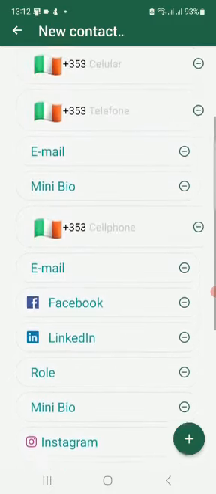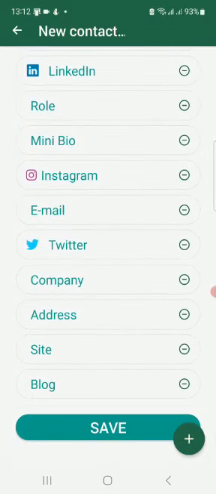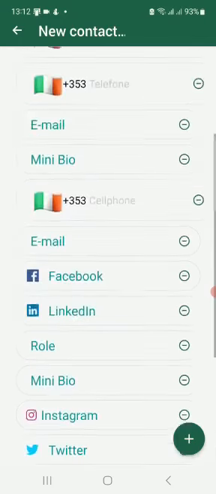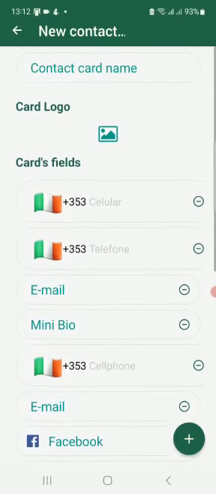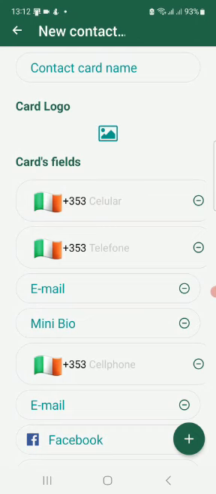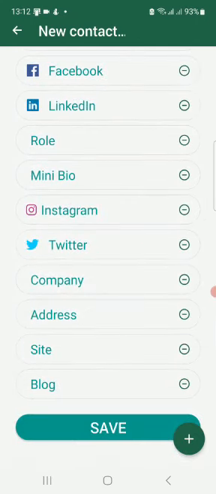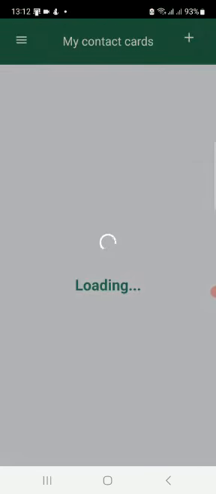So you can fill in all the fields, or you can remove some of them. For example, remove this email here, which is in excess, and you can fill in everything. You can put your logo, and you can give a name to this card, and then you can save it. So, very quickly and easily.